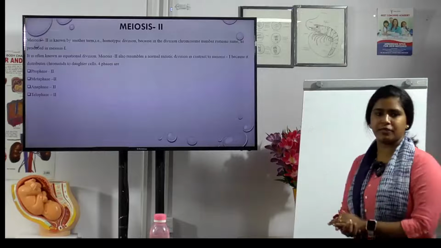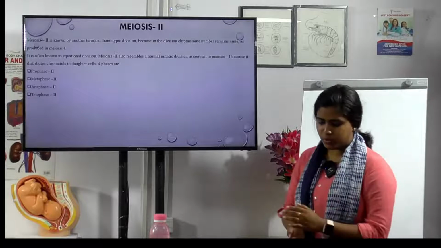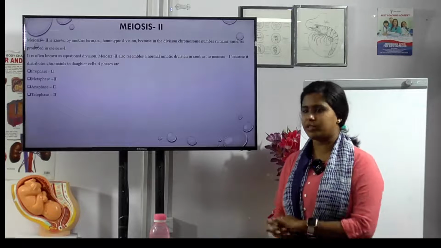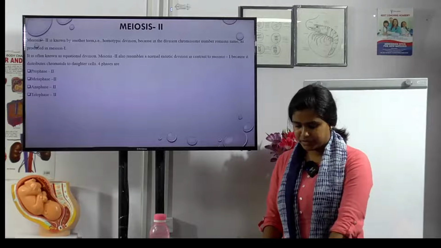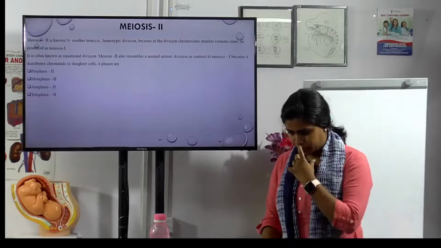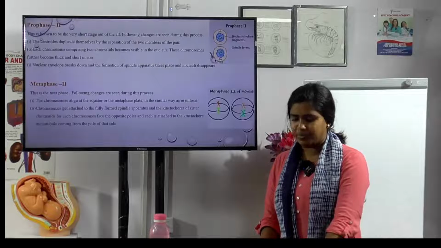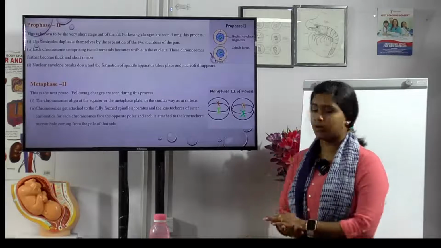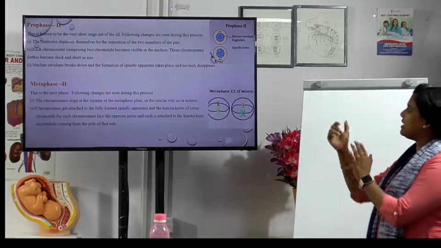இங்கேயும் அதே 4 phase, but second version-ல, that is prophase 2, metaphase 2, anaphase 2 and telophase 2. ஏன் 2 னா இங்க எல்லாமே 2 ஆயிட்டாங்க. Okay, now let us see, இப்போ prophase-ல என்ன டிஃபரன்ஸ் இருக்கு?